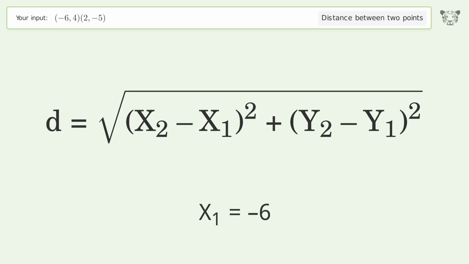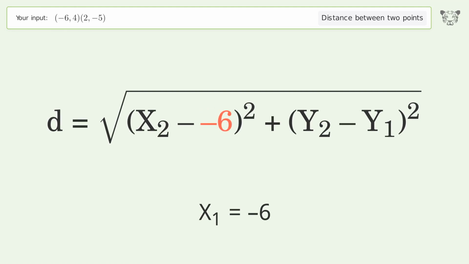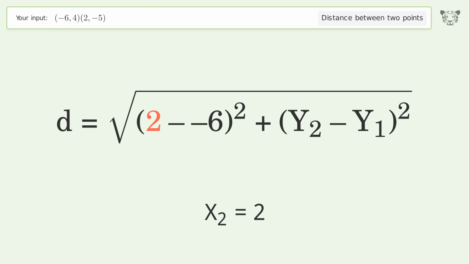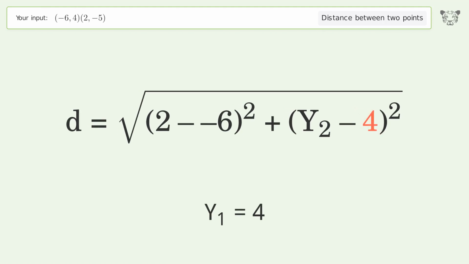x1 equals -6. x2 equals 2. y1 equals 4. y2 equals -5.